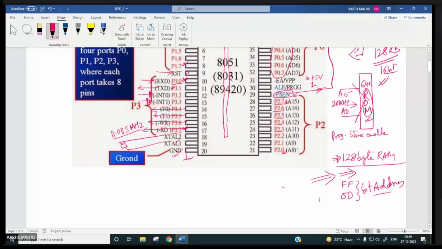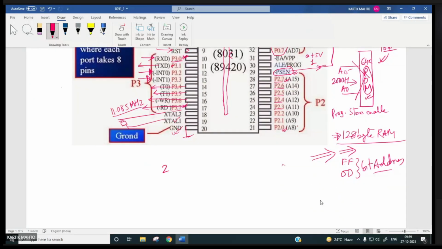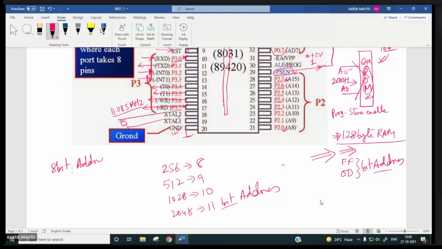For 256 it is 8, for 512 it will be 9, for 1024 it will be 10, for 2048 it will be an 11-bit address. Now we have 3 addresses: an 8-bit address, an 11-bit address, and a 16-bit address.